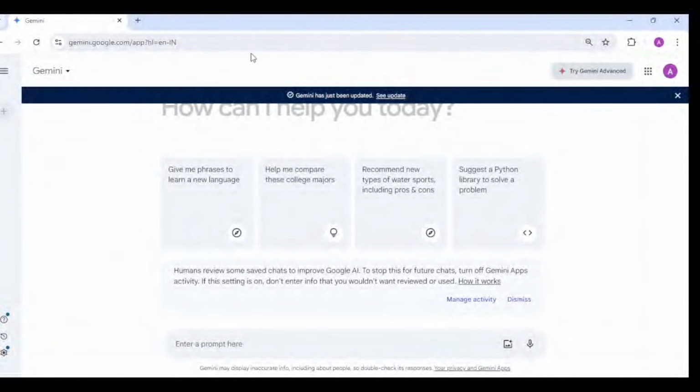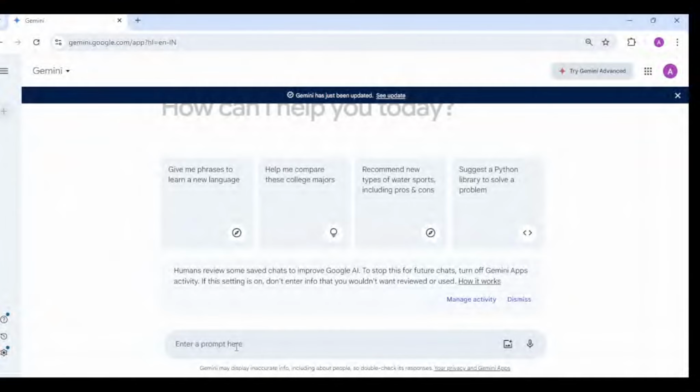For that, I am using Gemini AI, which is freely available as of now. For this, we need to log in using a Gmail account or any account. This is the interface with Gemini and Gemini Advanced, which I think is the paid version. As of now we will go with Gemini, and we will ask a question to see how a direct prompt works.